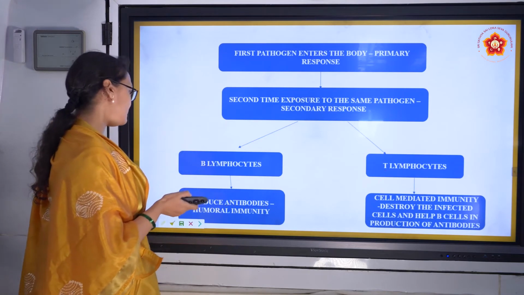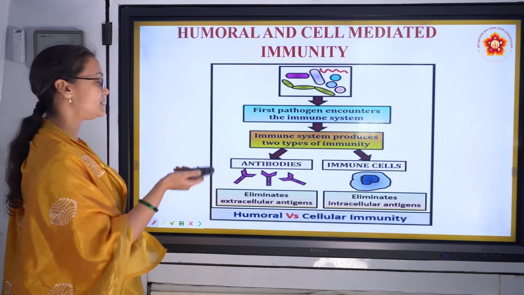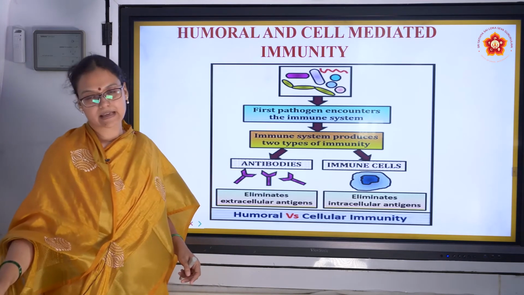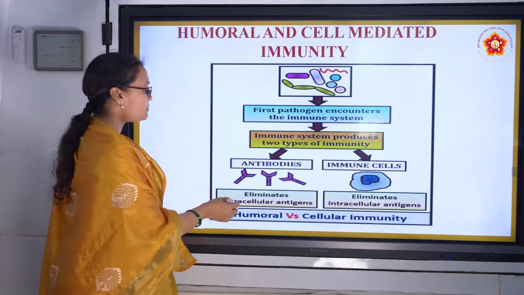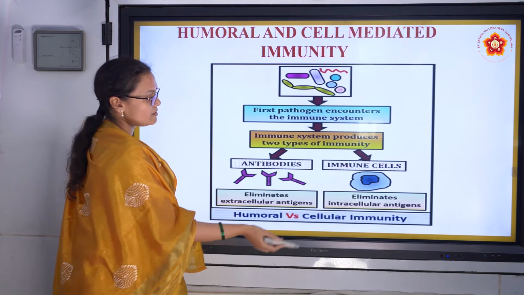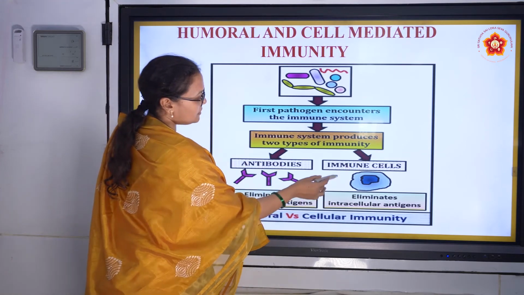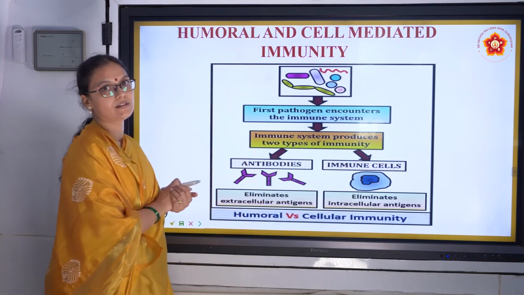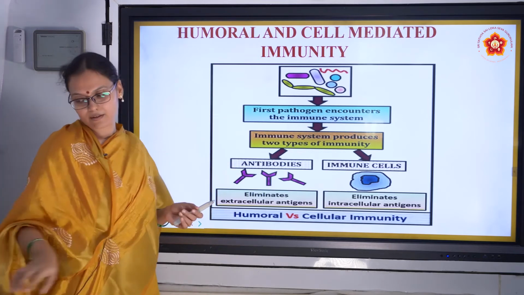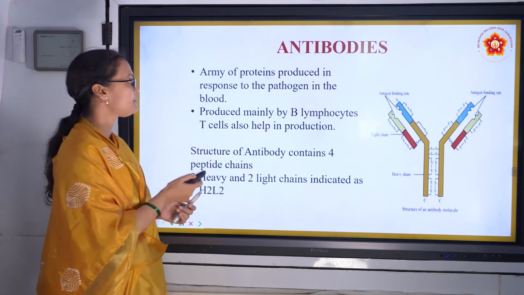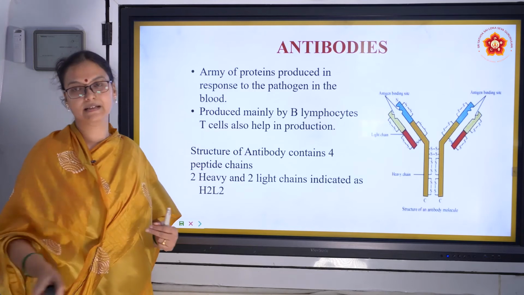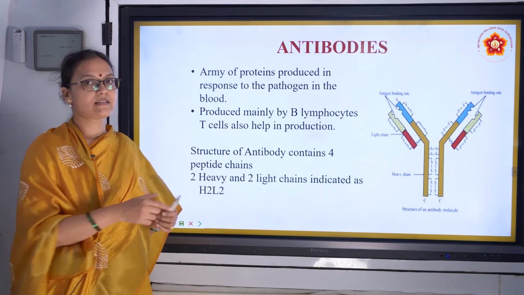I hope it's clear. This is another picture showing humoral and cell-mediated immunity. Under humoral immunity, there's antibody production. Under cell-mediated immunity, there's a single cell involved. This is just to make things more clear. Now we are going to discuss antibodies in detail.